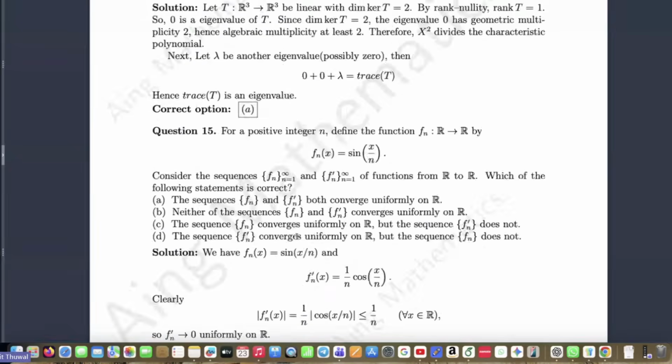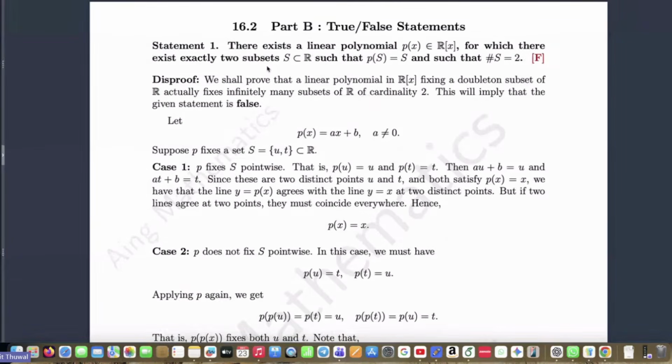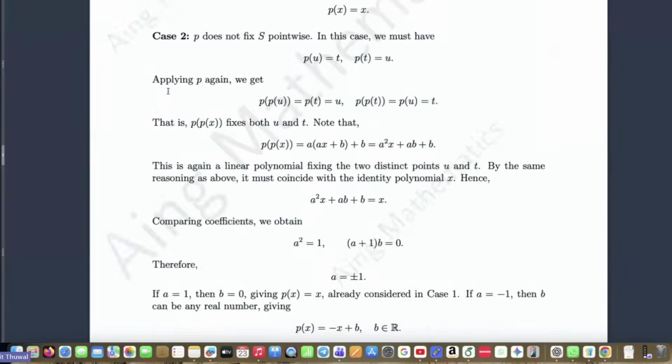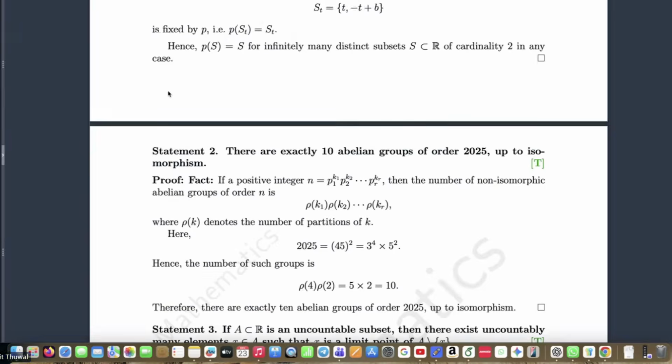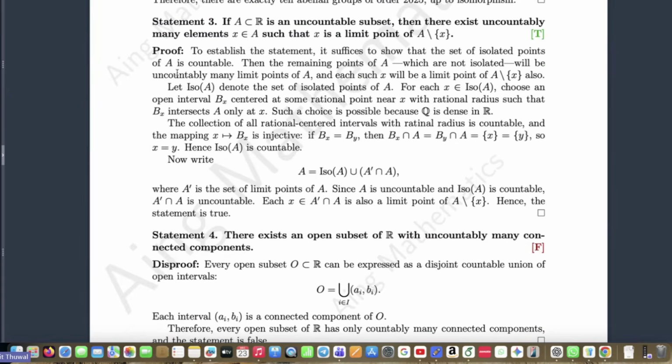In the second part, when true false questions are there, I have written the solutions in very much detail. If the statement is false, then I have written here, disproof, and these are in great detail. Each and every step is written. So proof of the true statement, disproof, in this style. You can see it's like a book, a mathematical book of the course. I have proved everything as you see in real analysis books or any book.